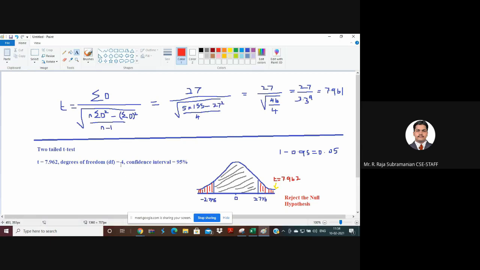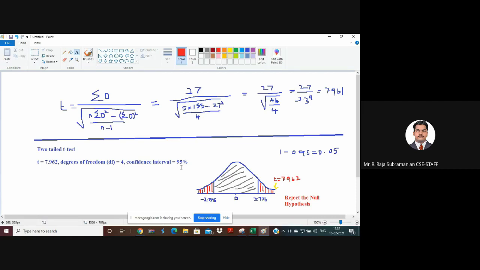Another thing: if I increase the degrees of freedom, surely it will have a good effect in my algorithm, right? Because it is in the 46 divided by 4, so surely it will come in the numerator, because it is in the denominator; when I take the reciprocal, this will become the numerator. So it will also give some good effect. It is purely dependent on the number of observations and the confidence interval.